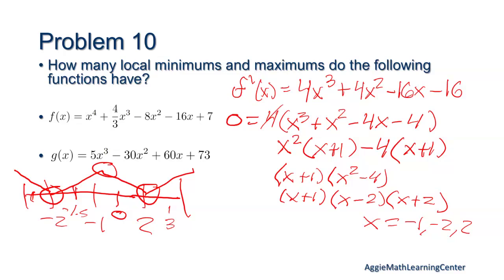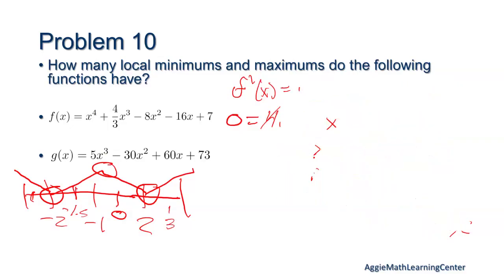Okay, so that's the first derivative way. The second way is just taking all of these and plugging them into the second derivative to see if these are concave down or up. They're about the same amount of work, so whichever you like better. Okay, let's try the second one now.